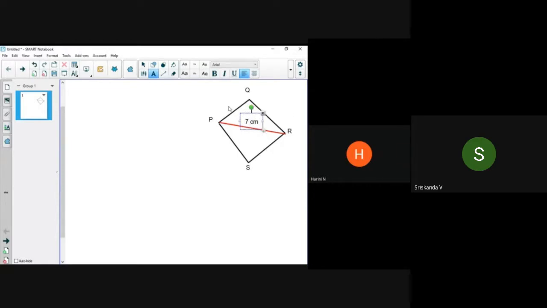Then I know PQ is given as 4 centimeters. Then my QR is 6 centimeters. My PS is 5.5.